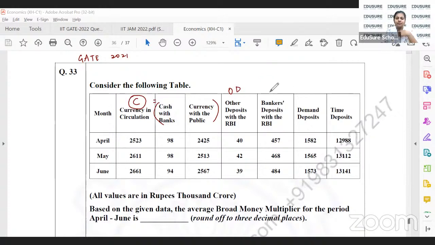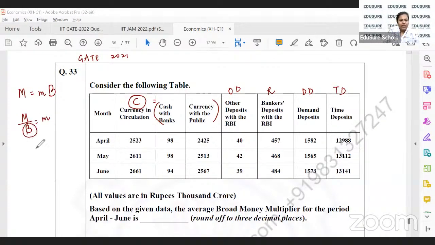So this is the reserves kind of that the commercial banks deposit with the central bank. Then this is demand deposit and this is time deposit. So these are the different variables and this is how we can group them. Now, all values are in rupee 1,000 crores. Based on the given data, the average broad money multiplier. Money multiplier basically means, you have money supply, and then the multiplier, small m, and B is the monetary base or high powered money. So m by B is the money multiplier.